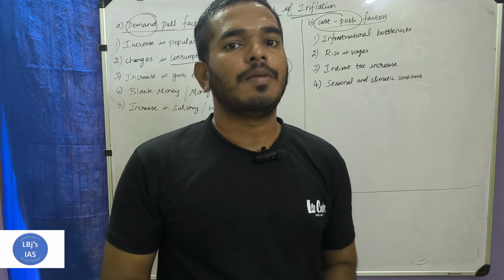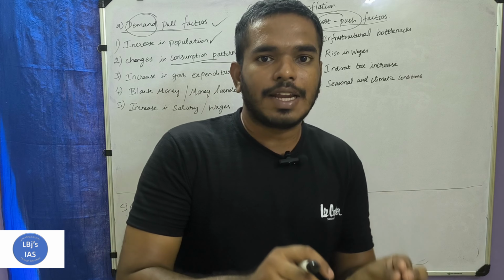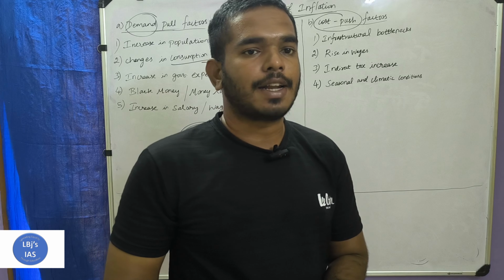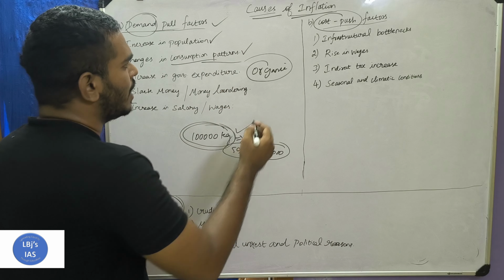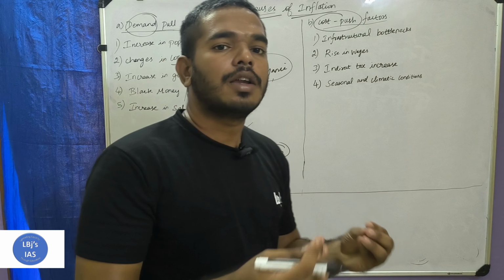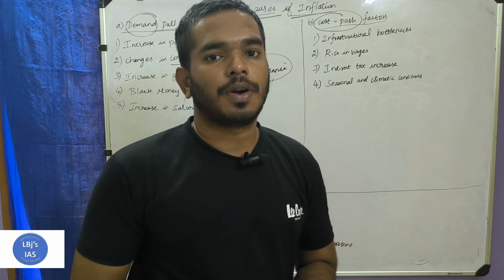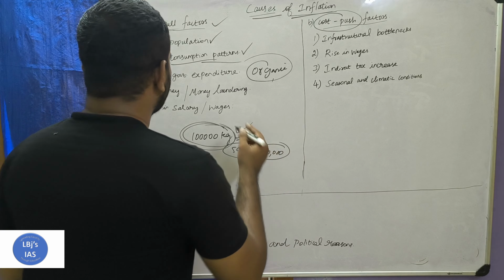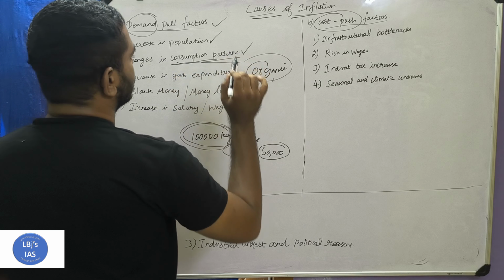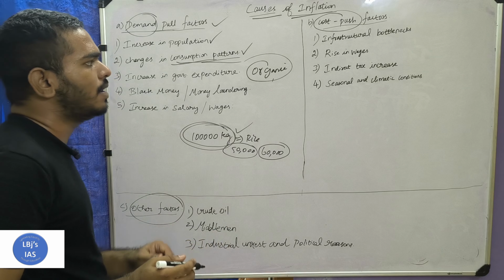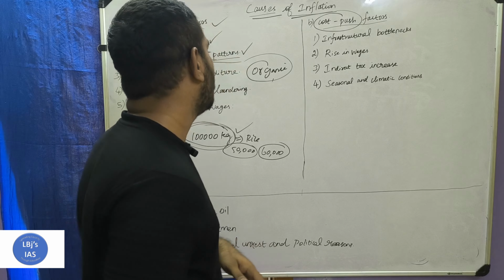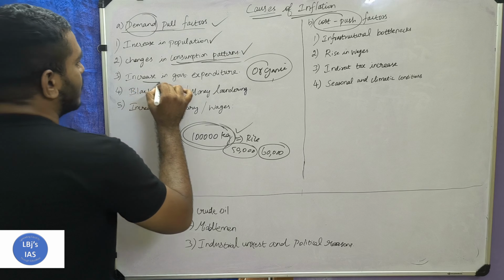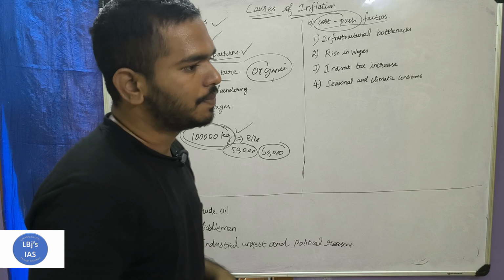So there is a change in the consumption pattern, which leads to the increase in the price of organic products, protein rich products. So this is one of the factors, sudden changes in the consumption pattern.